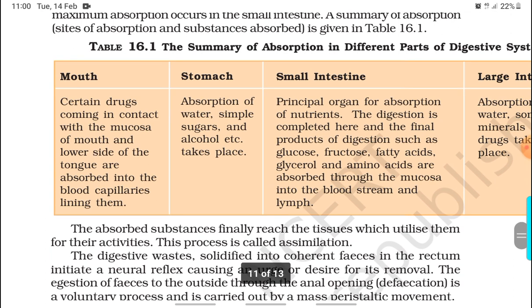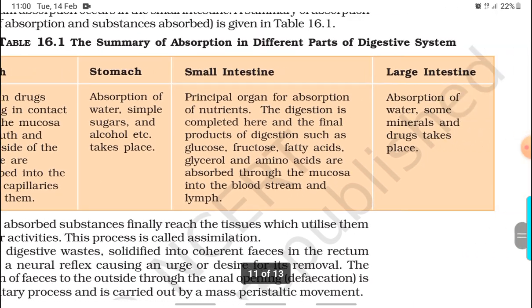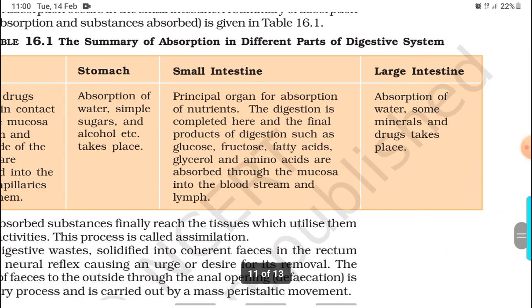Certain drugs coming in contact with the mucosa of mouth and lower side of the tongue are absorbed into the blood capillaries lining them. Stomach: absorption of water, simple sugar, and alcohol, etc. takes place. Small intestine: principal organ for absorption of nutrients. The digestion is completed here, and the final products of digestion such as glucose, fructose, fatty acid, glycerol, and amino acids are absorbed through mucosa into the bloodstream and lymph.